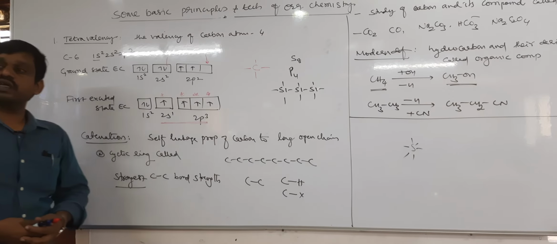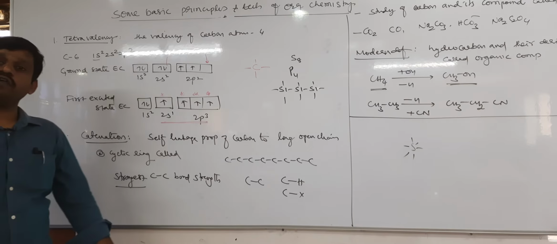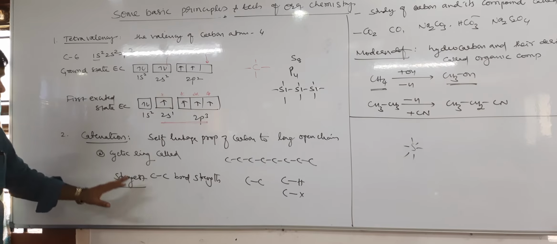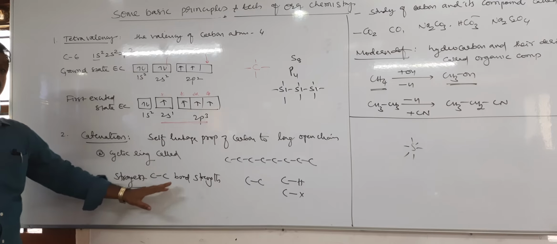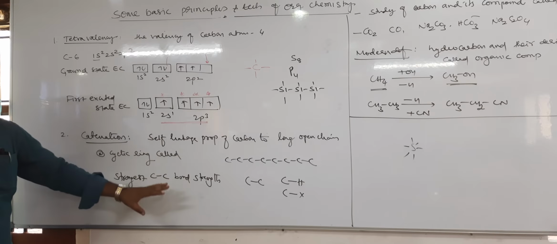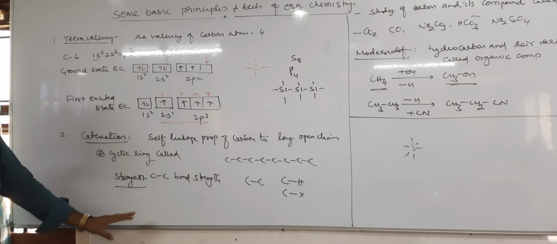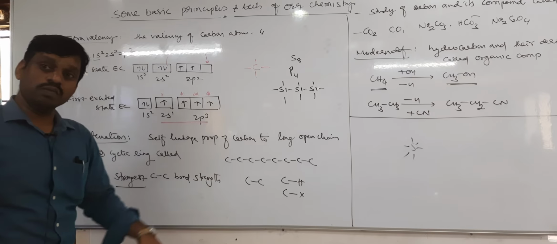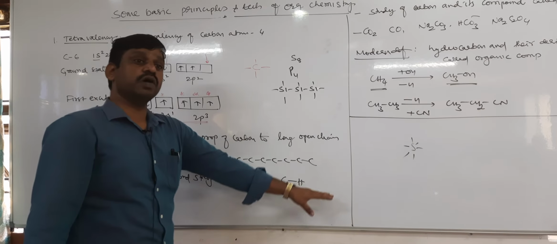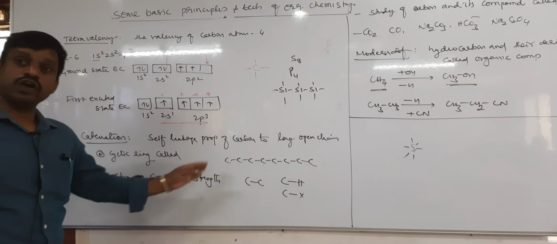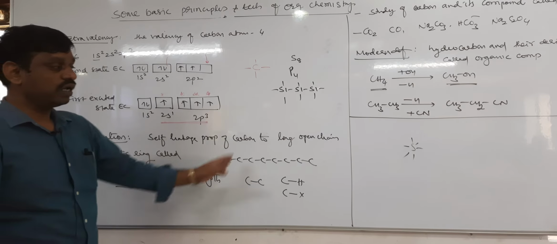So therefore there are two reasons. Carbon has catenation property because of the strongest carbon-carbon bond. The bond strength of carbon-carbon is very high. And not only that, the carbon-carbon bond strength is also almost equal to the carbon-hydrogen and carbon-halogen bond strength. So because of this reason, carbon can form a long chain.